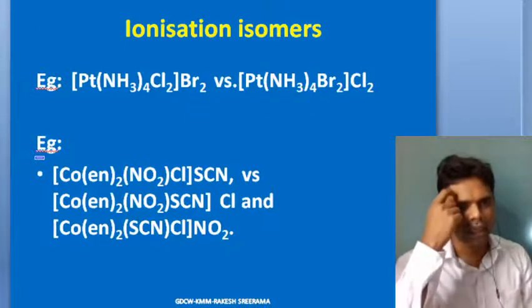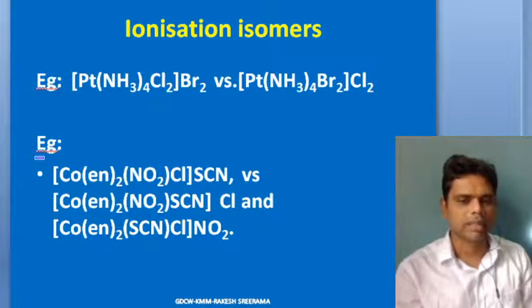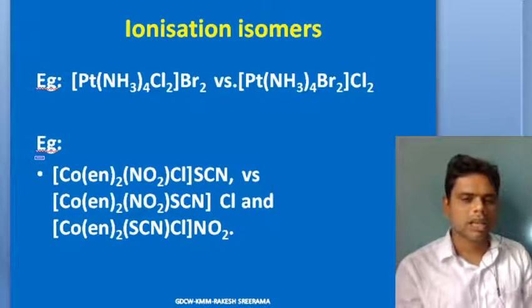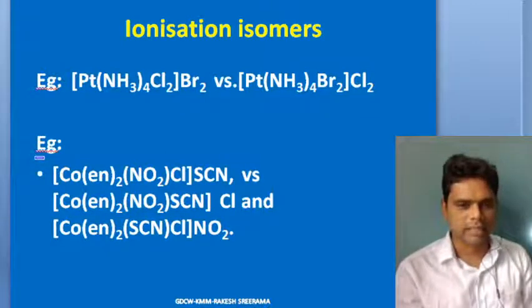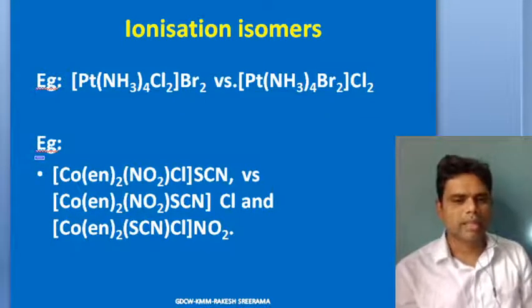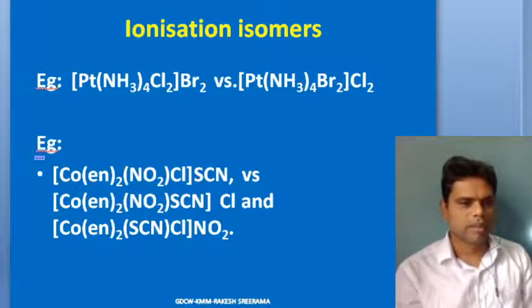versus its ionization isomer. You can simply write it by exchanging chlorides with bromides, because bromide and chloride both are potentially ligands. They can act as ligands. Similarly, you can write 3 ionization isomers for Co(en)2(NO2)Cl by simply replacing with SCN.